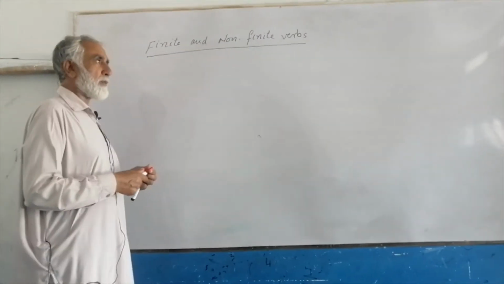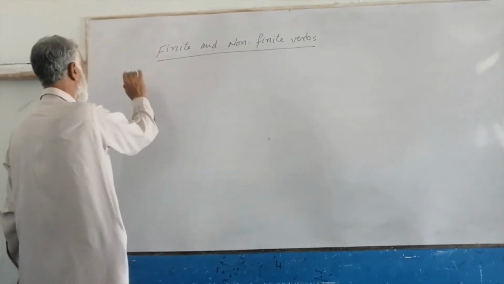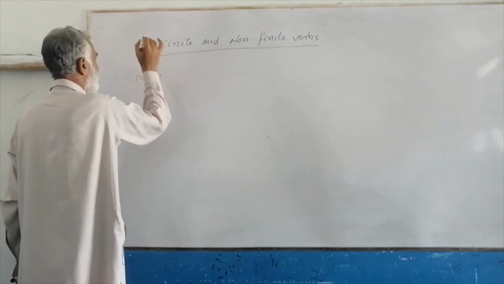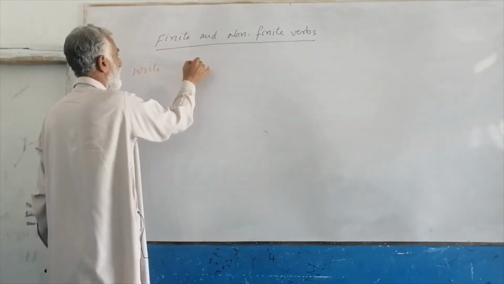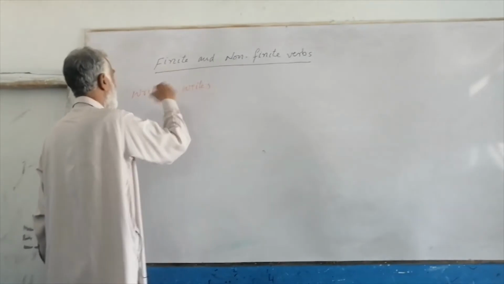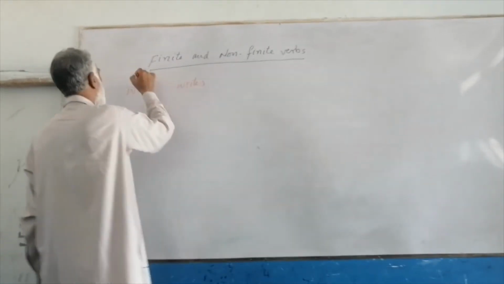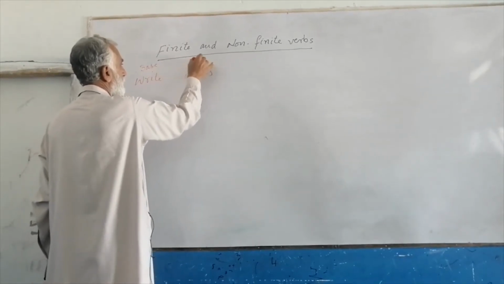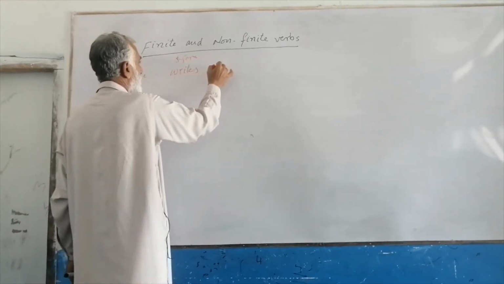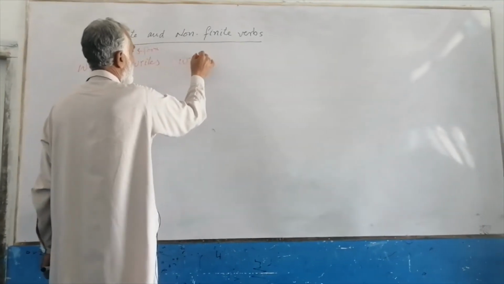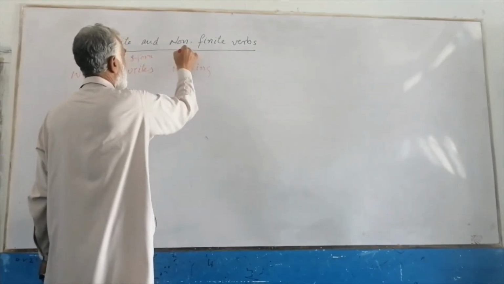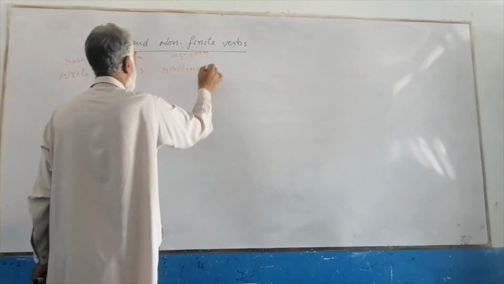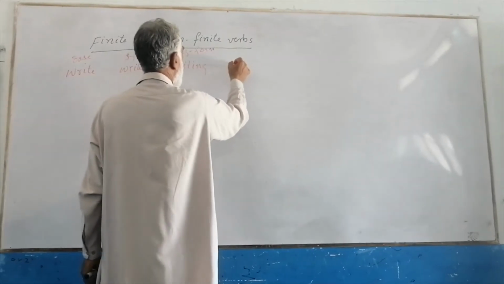So first of all, I'm going to write the forms of a verb. Suppose write. Another form is writes. It's called the S form. Write is called the base. Then there is writing. It's the ing form. It has its own uses. And then there is wrote.